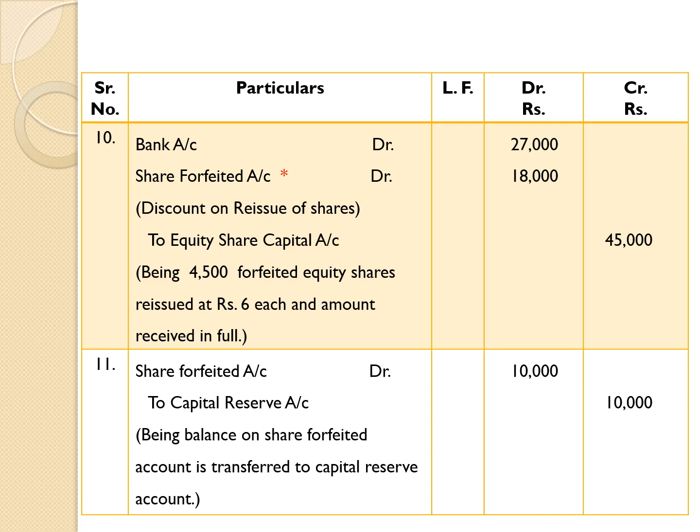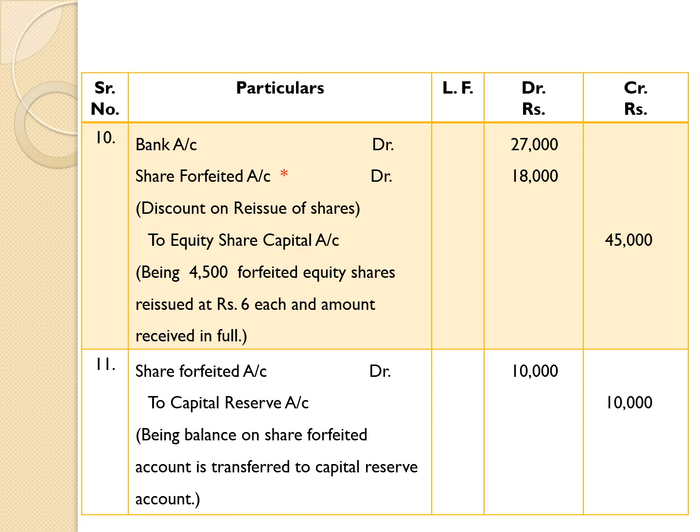If these shares are reissued, then we are going to pass a journal entry regarding reissue of shares. If these shares are not reissued, there is no need to make a journal entry. But in this problem, all these shares were reissued at rupees 6 each.